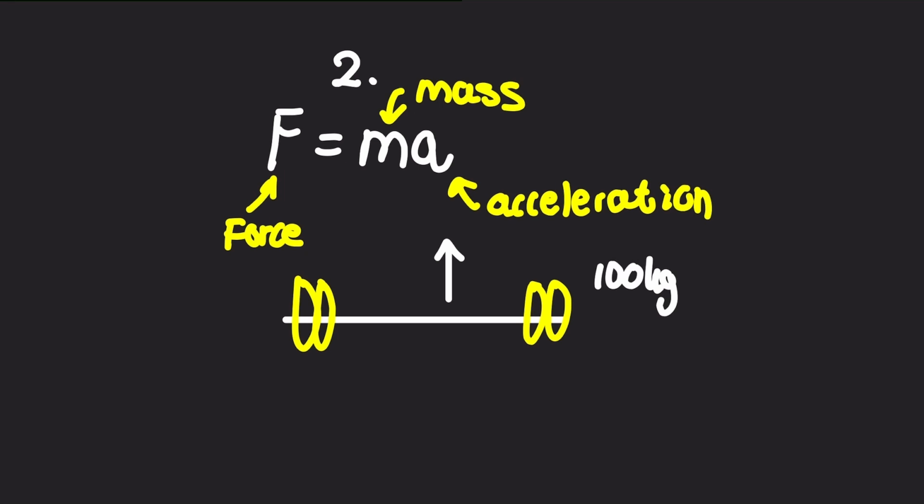So the third law of motion, maybe my favorite one. The third law of motion says that if we try and apply a force to an object, the object will apply a force in equal and opposite direction. And you might be confused. Well, let's look at an example.